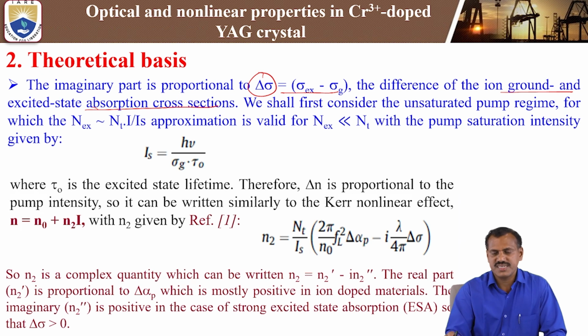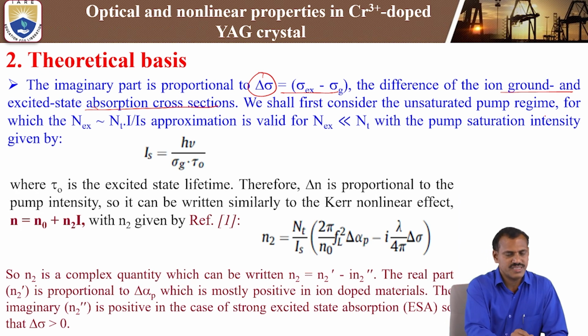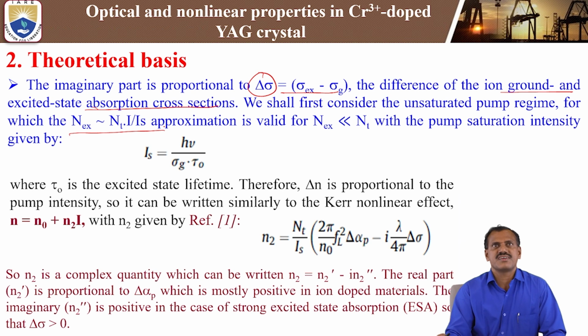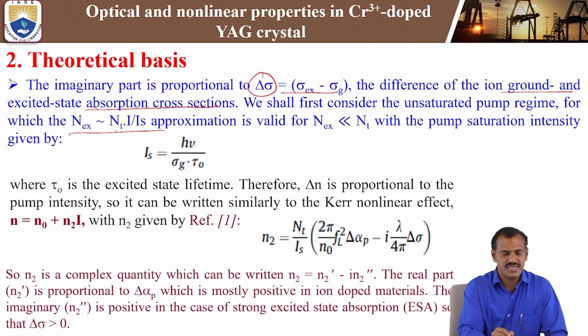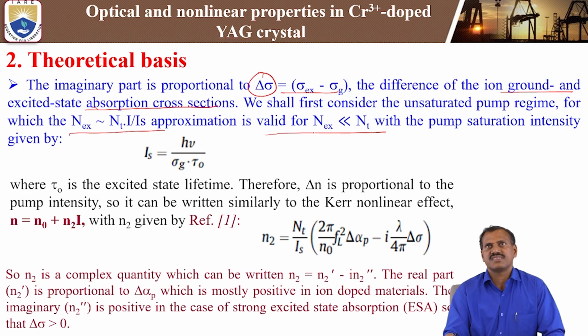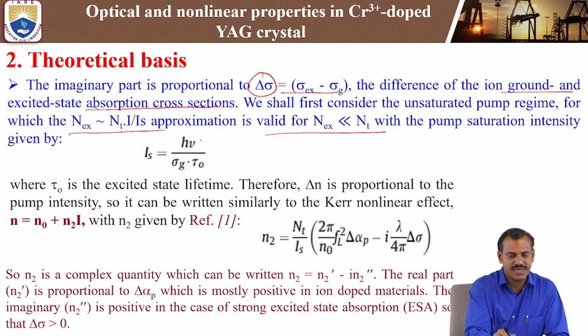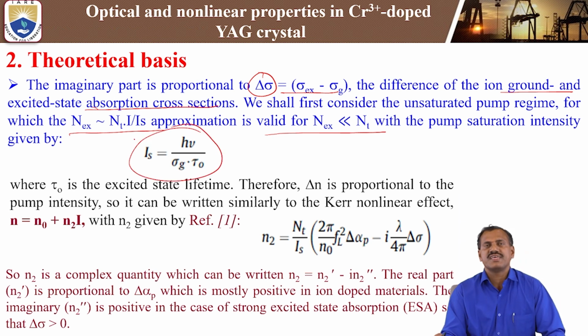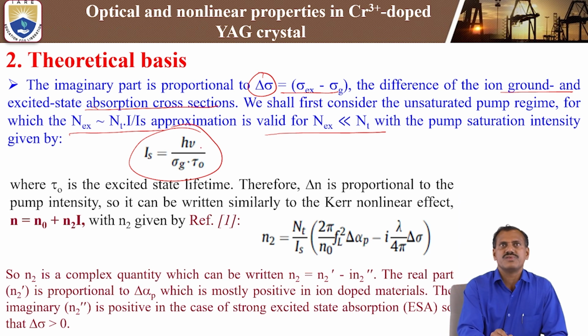So we shall first consider the unsaturated pump region, for which the excited state concentration is small compared to the total concentration of chromium 3 plus ions, with intensity I and Is the saturation intensity. The approximation is valid when the total concentration is more than the excited state concentration. The pump saturation intensity is given by this formula, with which we can calculate the saturation intensity of the focused laser beam: h nu divided by sigma g and tau naught. Tau naught is the lifetime of the chromium 3 plus ion, and sigma g is the ground state absorption cross section.